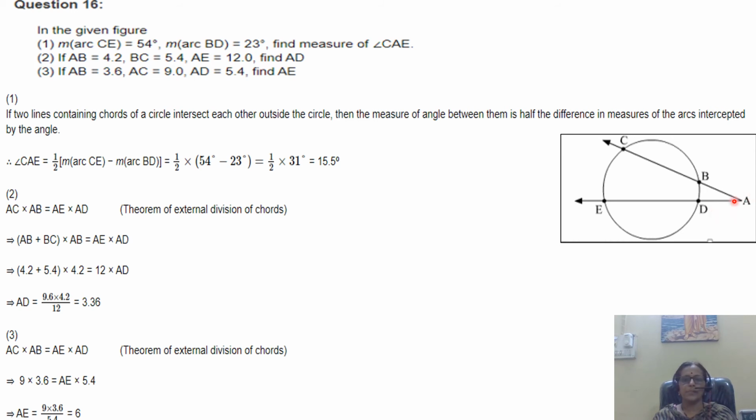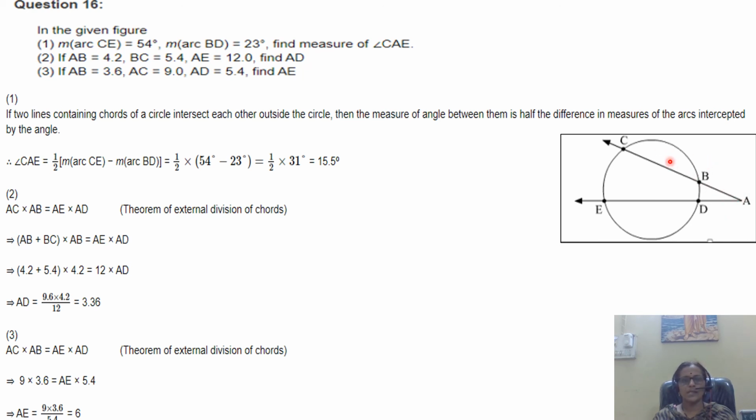That is measure of angle A. Second question: AB is given as 4.2, BC is 5.4, AE is 12. Find out AD. Now use the theorem on external division of chords. You have AC into AB is equal to AE into AD. Substitute the values. You have AC as AB plus BC. Substitute these values and then find out AD. AD is 3.36.